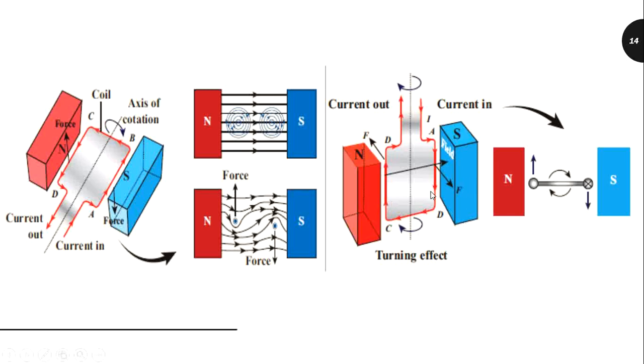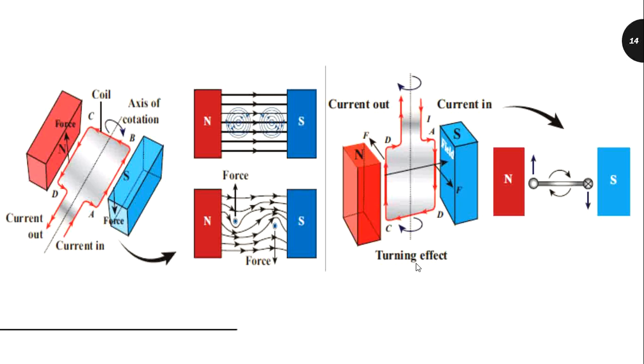So if the current flows along the line ABCD, then the coil will rotate in clockwise direction first. Then if the direction of the current changes to DCBA, the coil rotates in an anti-clockwise direction.